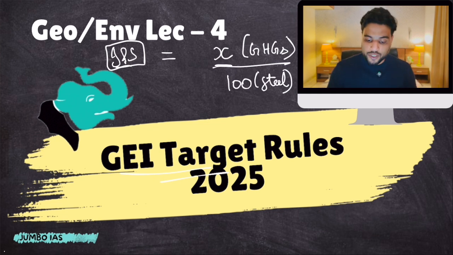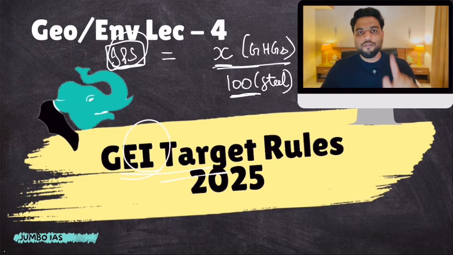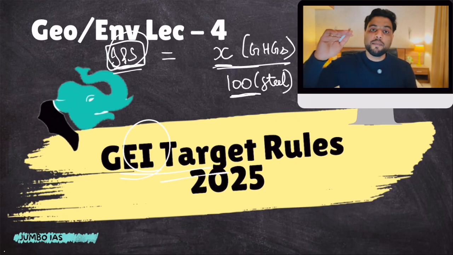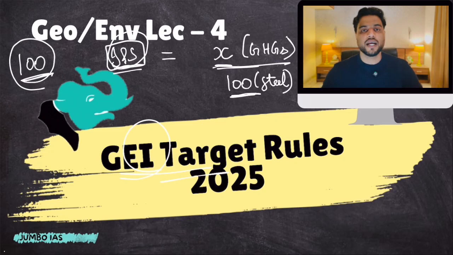So emissions intensity for this iron and steel factory would be X greenhouse gases divided by 100 tons. So basically, the amount of greenhouse gases emitted per ton of steel produced would be the emission intensity for this factory. Now what has the government done? Government has put a limit, a cap, on every industry, a limit on their emissions intensity. For example, I'm just quoting an example, the government may have said that your emission intensity should not be more than 100. So per ton of steel produced, you cannot emit more than 100 greenhouse gas units.